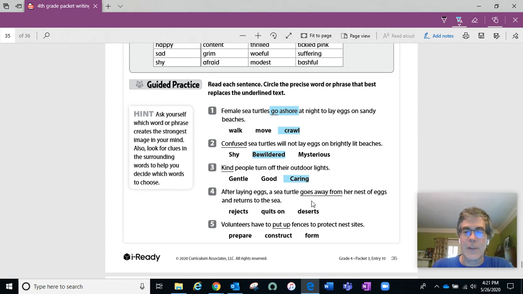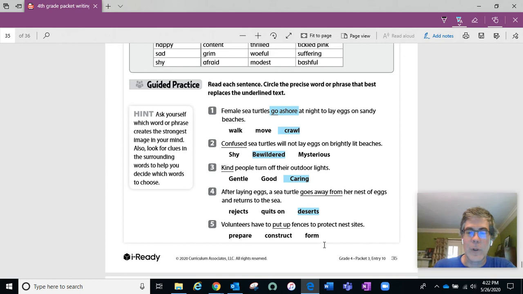After laying eggs, the sea turtles go away from her nest of eggs and return to the sea. So rejects, quits on, deserts. Again, those are all synonyms of the phrase "goes away from" in this case. Deserts, I think, is probably the one that best fits, that they just leave it behind. And then finally, volunteers have to put up fences to protect nest sites.